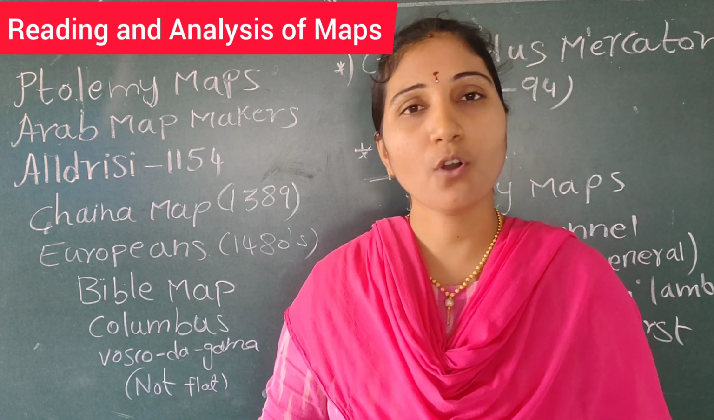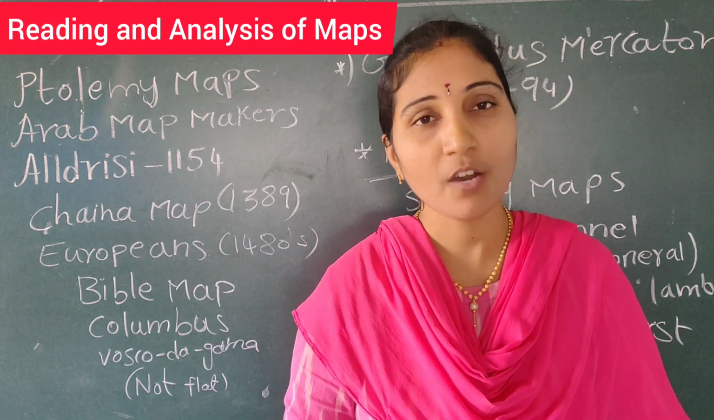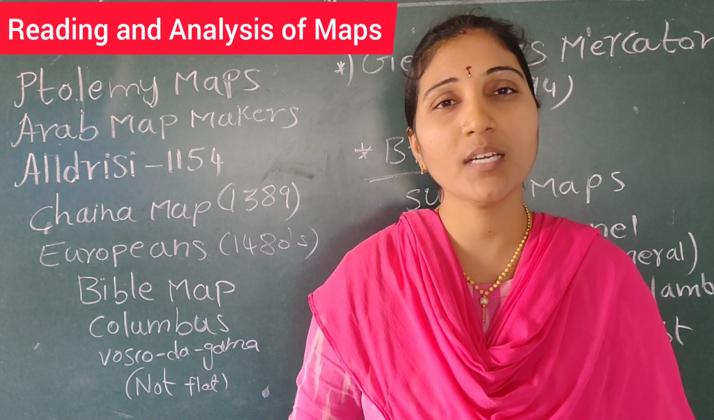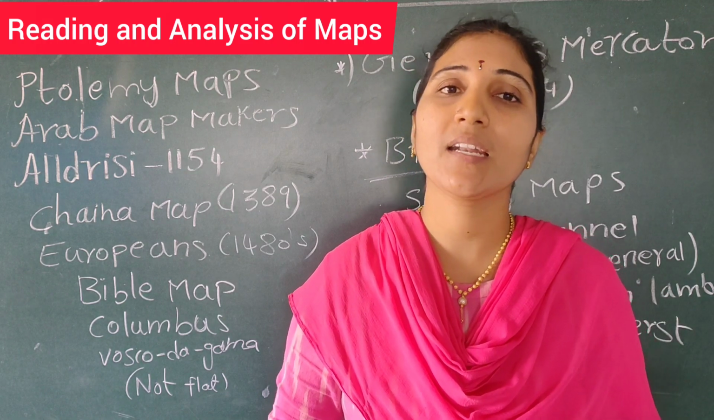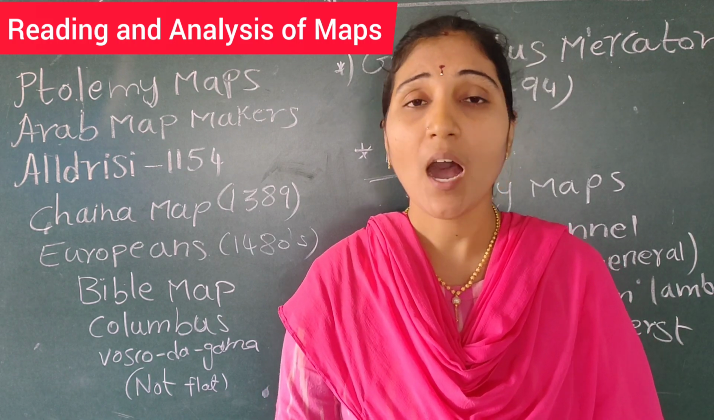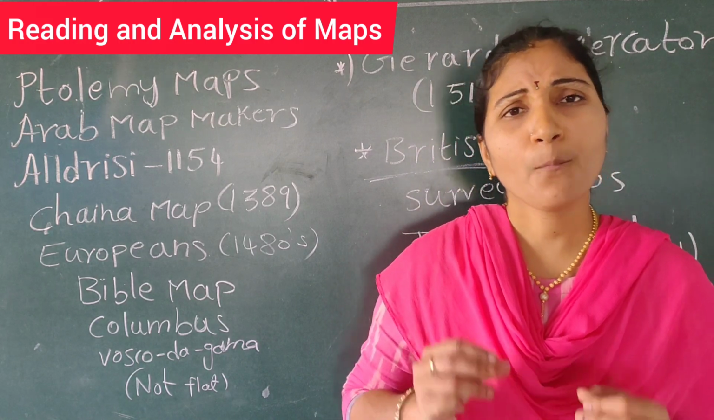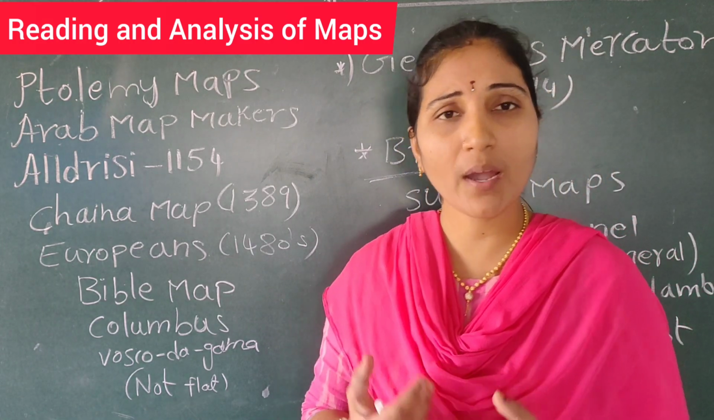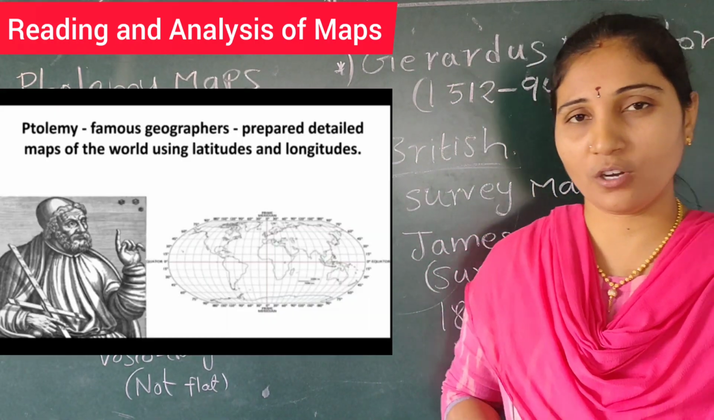See here, Ptolemy is a geographer who started making maps for the first time based on latitudes and longitudes. In our earlier class we discussed how latitudes and longitudes are represented. So Ptolemy's maps are very famous. Why? Because he made the maps with the help of latitudes and longitudes.